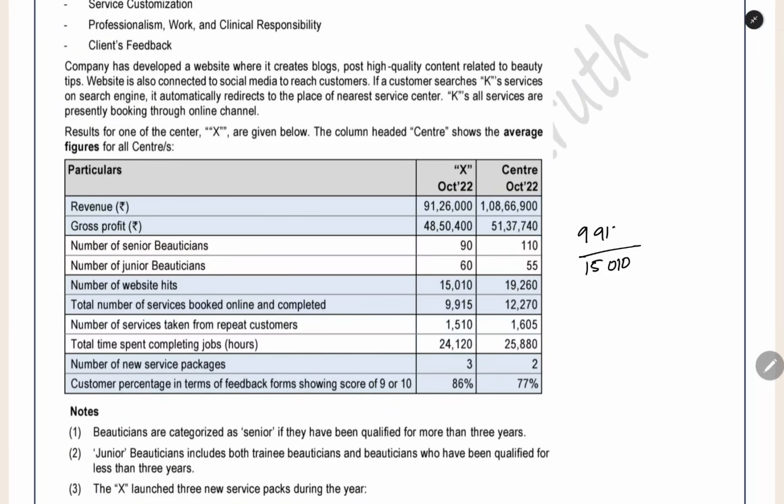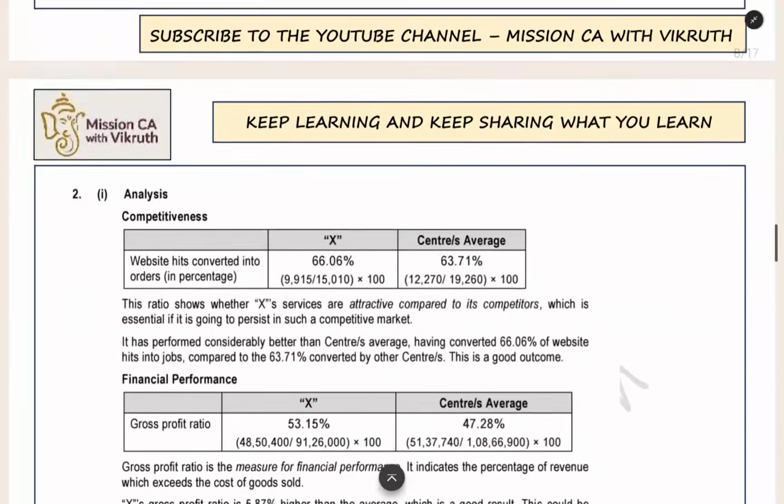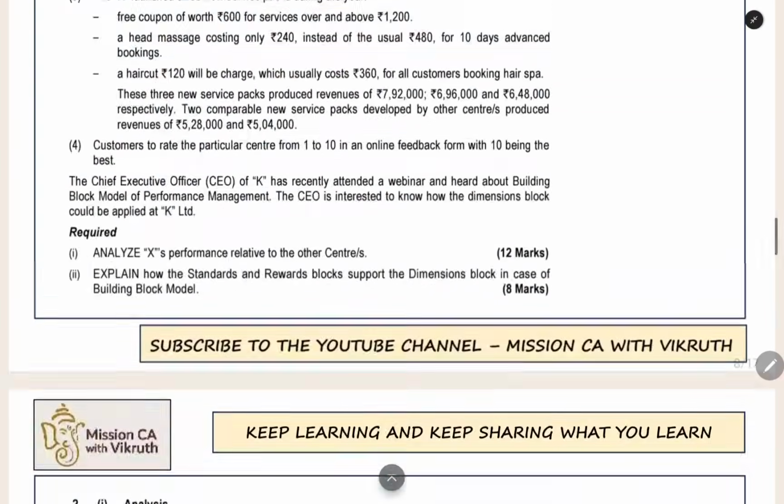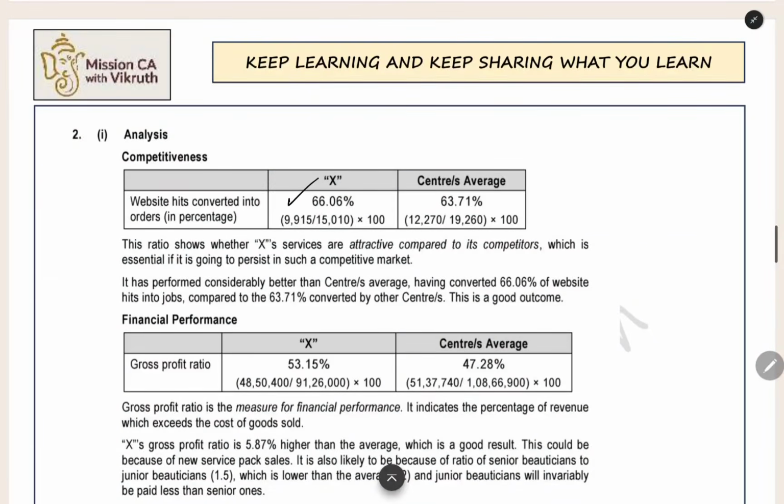Out of that, 9,915 times they have placed the order successfully. So when you calculate this percentage, it will give you how much percentage of customers visiting the website are placing an order. So that is the operational performance. For the particular center you have to take these two numbers, and for the center average also you take these two. When you take the percentage, you will get 66 percent for our particular center, and the average center will have 63.71 percent. What is the meaning of this percentage?